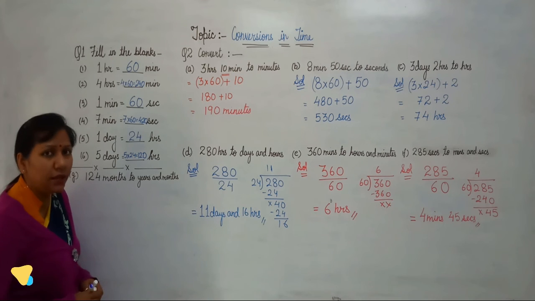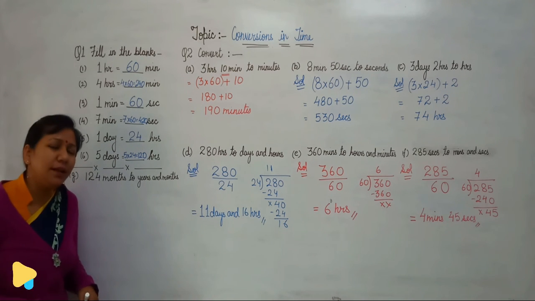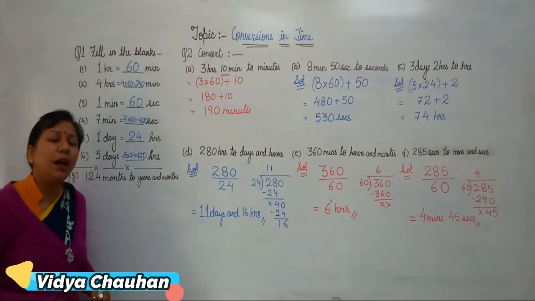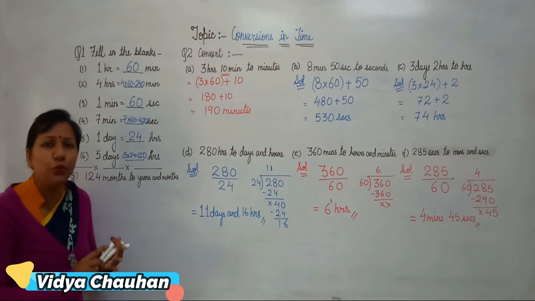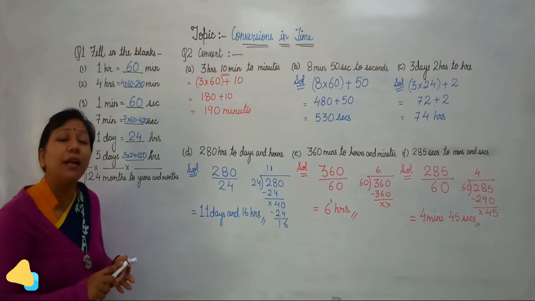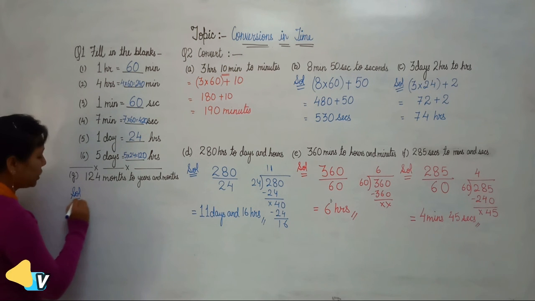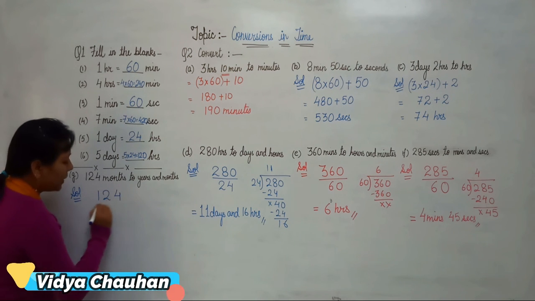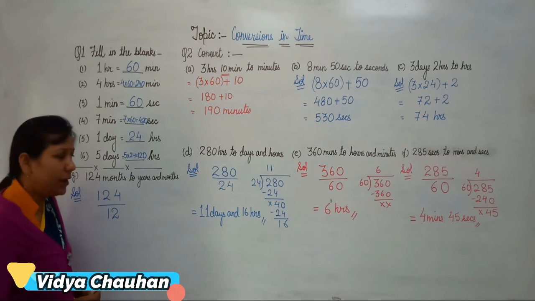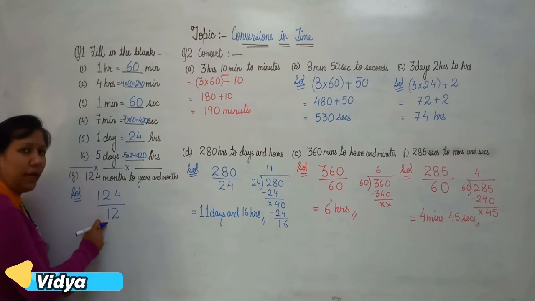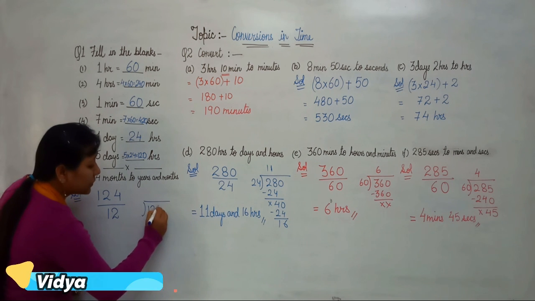So now you have to convert 124 months into years. What is the relation between years and months? How many months are there in 1 year, students? There are 12 months in 1 year. January, February, March, April, May, June, July, August, September, October, November and December. So for the solution of this question, 124 months are given to you, and since 12 months make 1 year, we will be dividing this term by 12. Now let's perform the division.